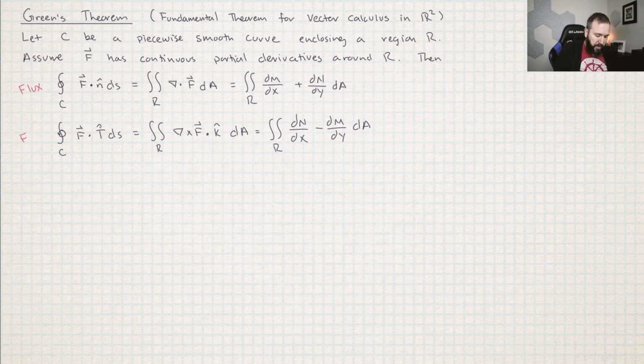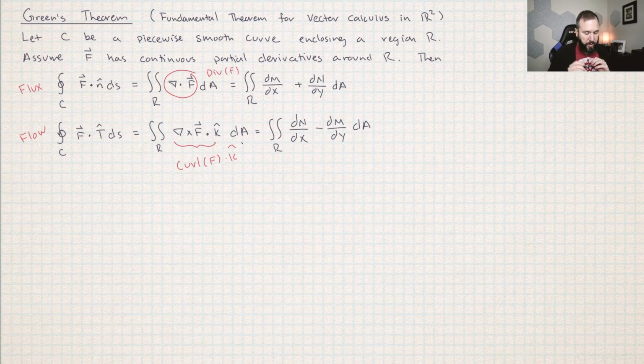So I would usually call this the tangential form or the flow. The relationship is flux corresponds with this, which hopefully you can see as the divergence of the vector field. And flow corresponds with this one, which hopefully you can see as the curl, technically the k-th component of curl.